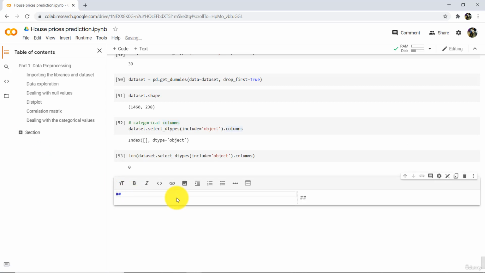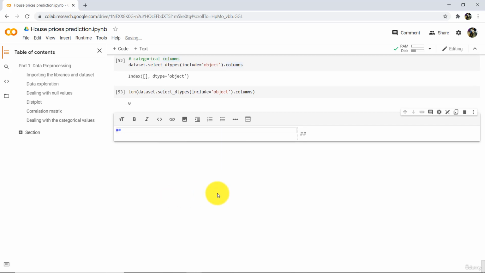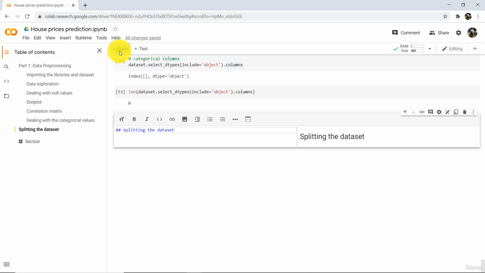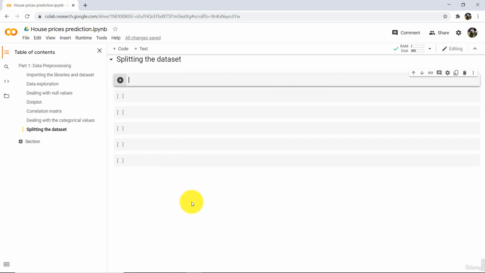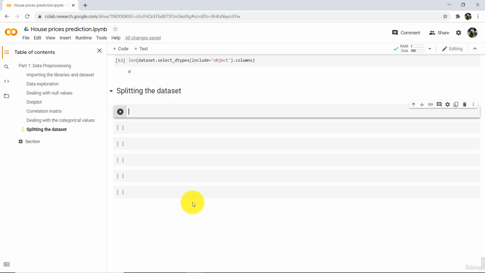Now we have to split the dataset into train and test set. Splitting the dataset. First we have to specify x and y, that is independent variables and target variable.